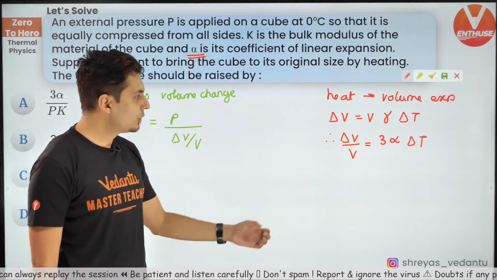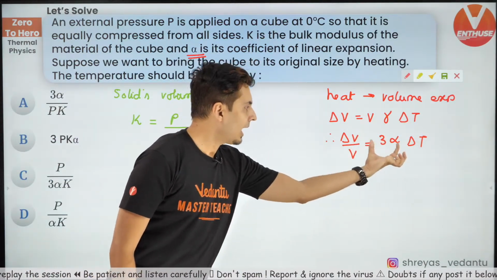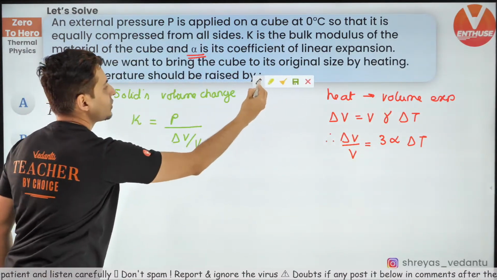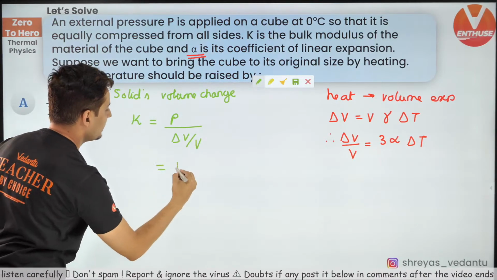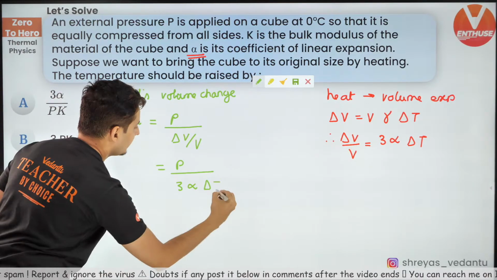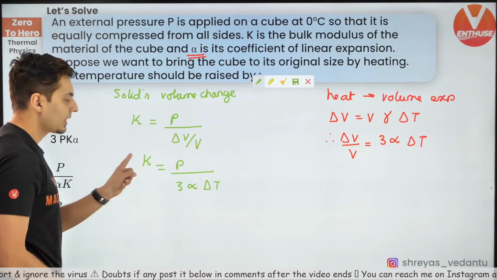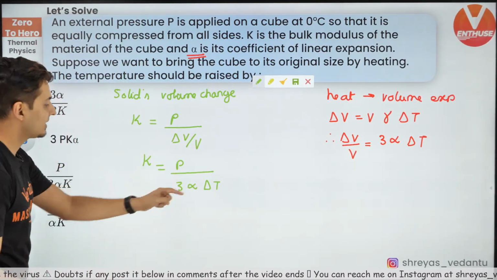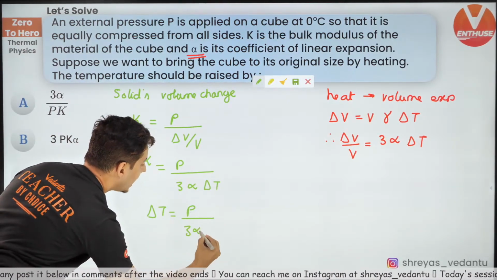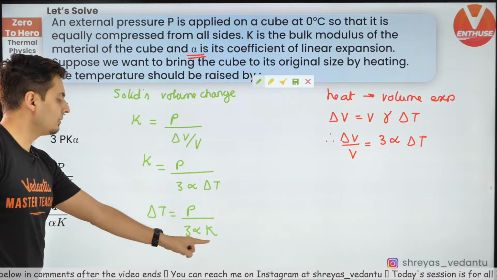So what you need to do is take this term and shift it over here. Let's see what we get. What we get is basically P divided by 3 alpha delta T. This is nothing but K. But the question was find delta T. So delta T will be P by 3 alpha K. So K will go there.